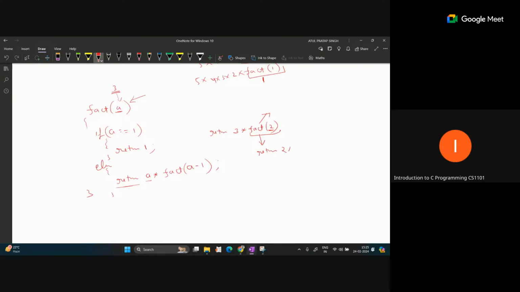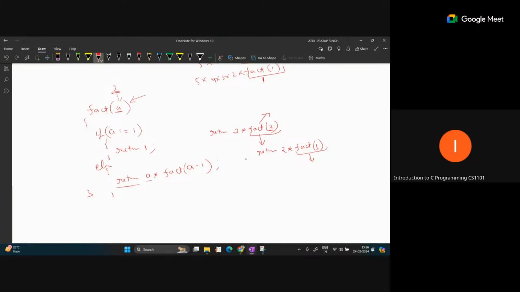So 2 into fact of a minus 1, so fact of 1. Once again we reach this statement, which is again a recursive call to the same function, and this time we are passing a equal to 1.